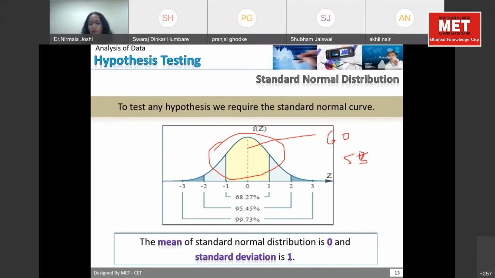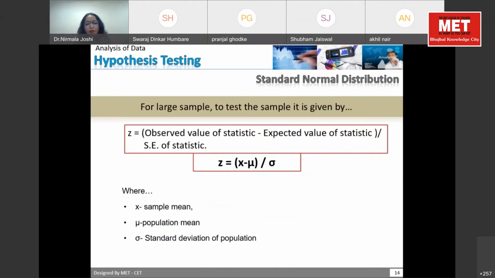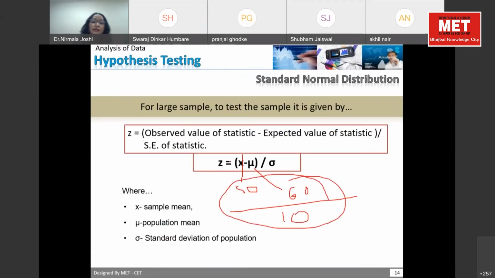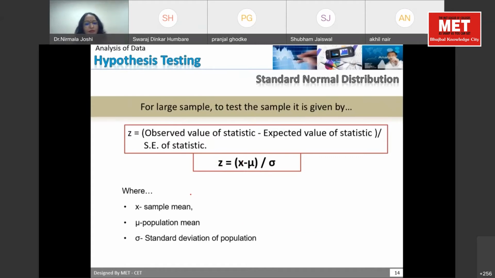So there is a formula. You can see this formula. My observation is 50, so I can write it here. The mean value is 60, and suppose the standard deviation is 10. So you can calculate the Z value here, and we can see the area under this and figure out what the limit is on the basis of it. You will do this in Python. You can create all the models based on it. And actually this is the most important step where you can do the prediction, whether the value is coming in a normal range or not.